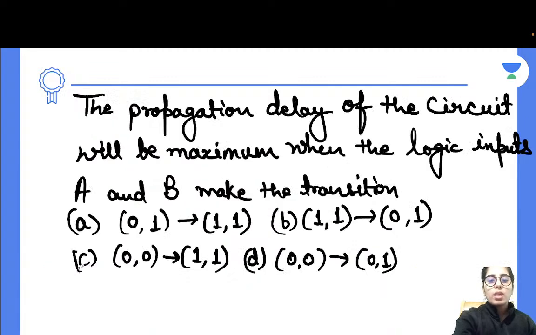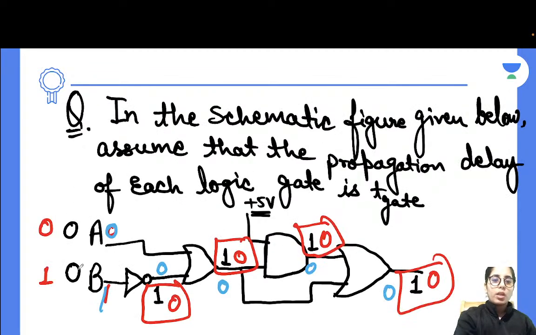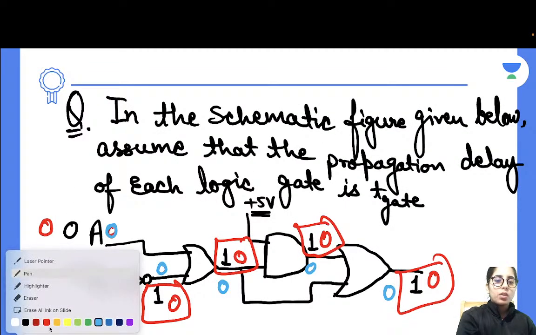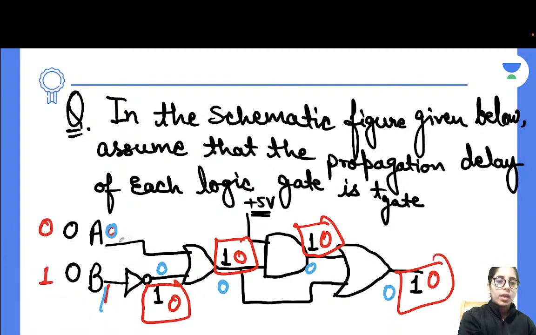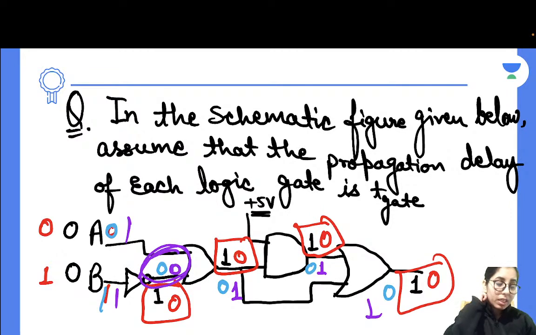Now, what is the next one along with 0 1? It is 1 1. So when I'm going to check the 1 1 possibility, let's have a look at that part. Okay, 1 and 1. So it will give you 0 here, okay? But at the same time, it will give you 1 here, it will give you 1 1 1 here, it will give you 1 1, that's going to be 1. But this didn't change, so there is no delay in the first gate.